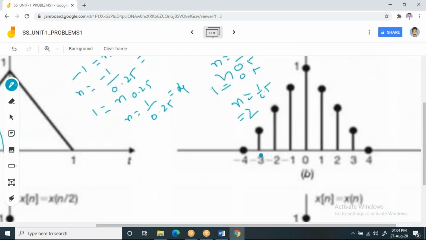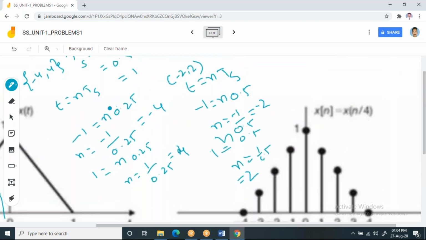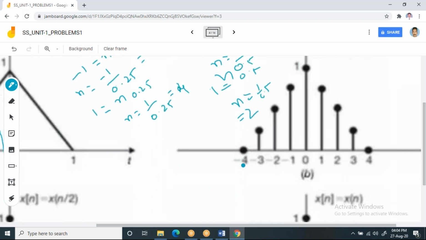Now observe this waveform. As I said, when T1 by 2, Ts is 0.25, that means π by 4. Now observe it. Your sequence will start at -4 and ends at 4.